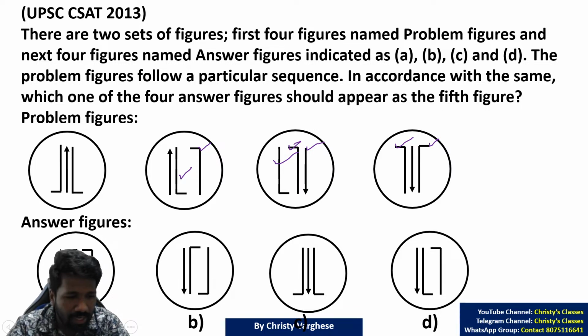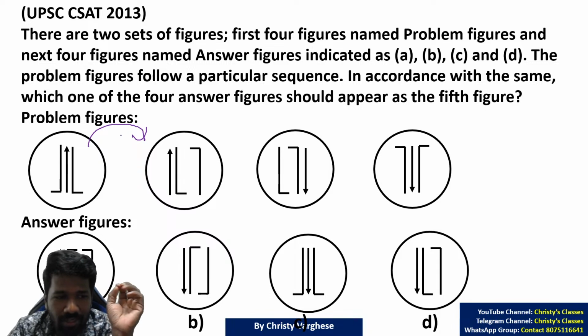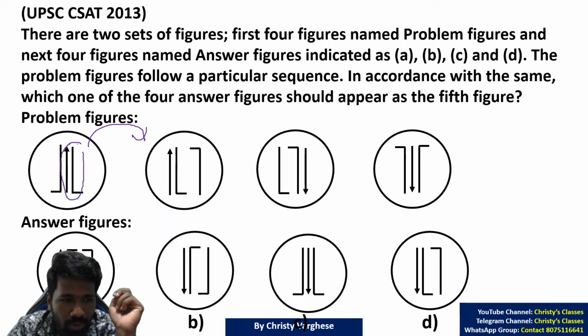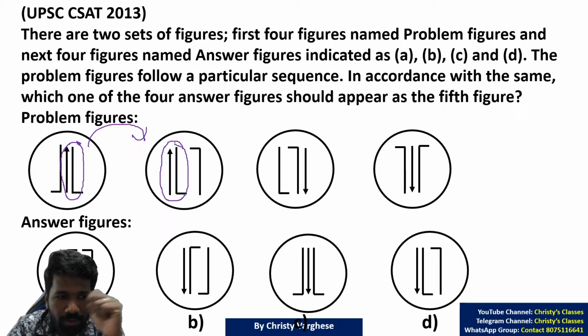Now the next thing is, what happens from here to here? First I will explain. These two images are replaced here itself. Are you getting?